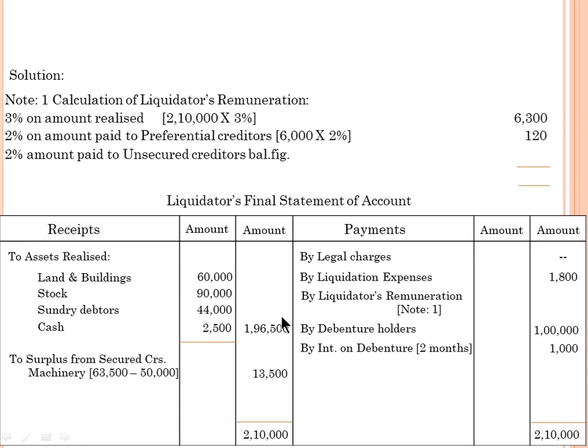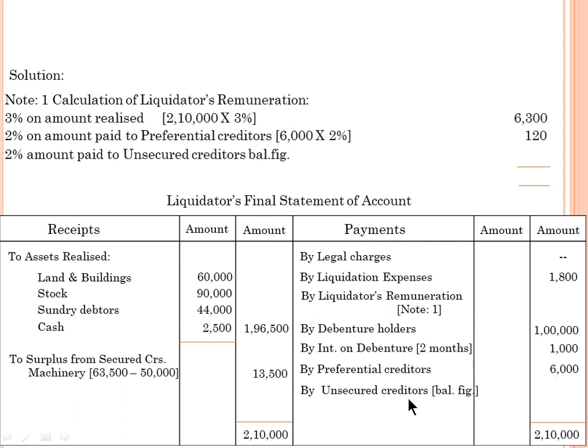The interest for 2 months, how are we going to find out? 6% is given. So out of 1 lakh, what about 6,000 for 1 year? And what about 2 months? So 6,000 into 2 by 12, 1,000 rupees. Okay. By preferential creditors, 6,000. By unsecured creditors, we are going to find the balance. So in this problem, you know unsecured creditors how much? 1,44,000. The sundry creditors is given 1,50,000, 6,000 including that preferential. So what is the balance?